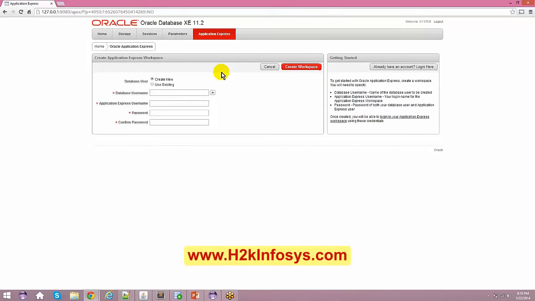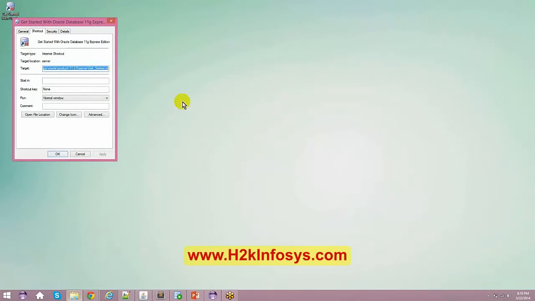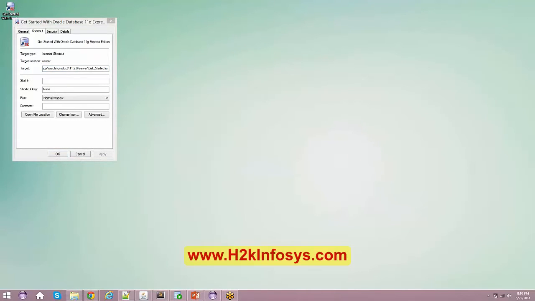I didn't get that icon. You should be having it. You just try to find it somewhere from your program files. Okay. So if I right click and say Properties, it is somewhere. Let me just ping you guys this path. That icon should be on the desktop. If you would have chosen to save it in your desktop, then it will get into your desktop. Otherwise, you have to go to your program files and choose it from there.